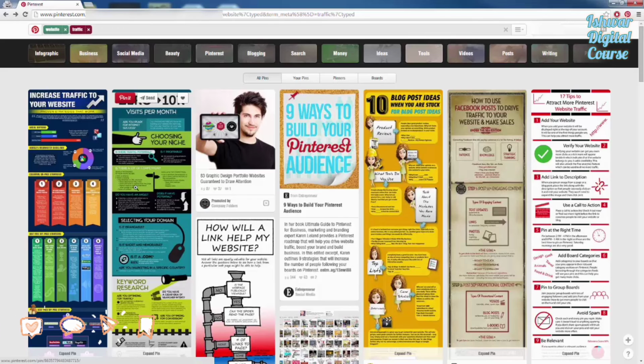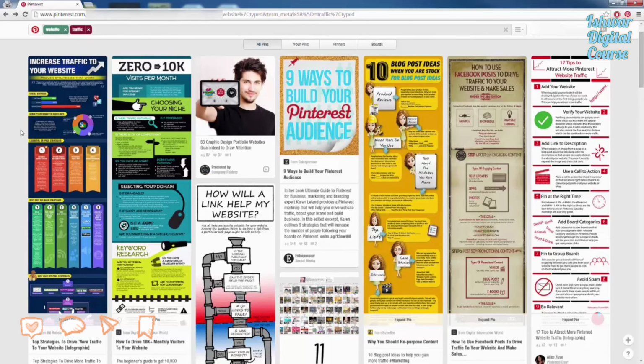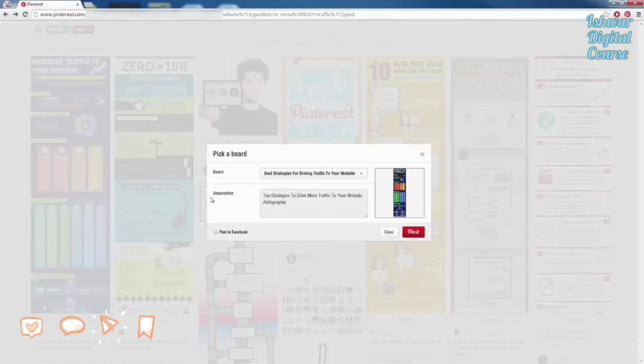Now this is also another great way that you can find images and things like that to repin to your board. So for example, increase traffic to website. We see this infographic here. I can actually click on the Pin It button here and just pin it directly to my board as well. That's another way that we can build up our board.